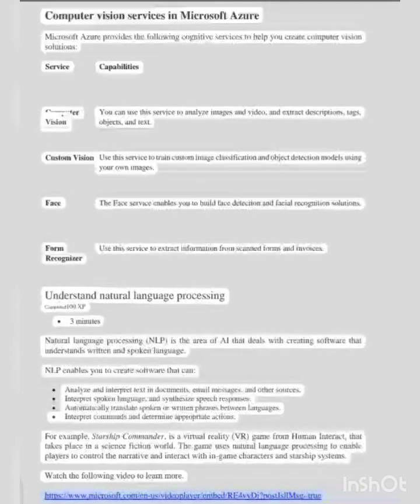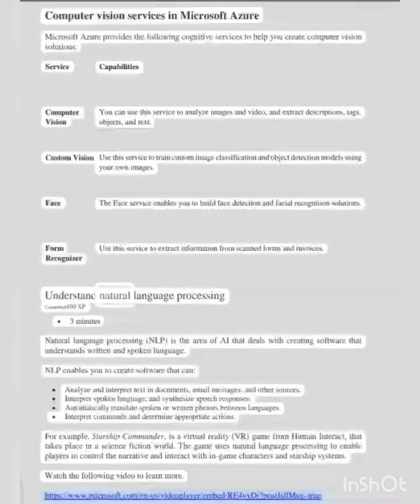Custom Vision: use this service to train custom image classification and object detection models using your own images. Face: the Face service enables you to build face detection and facial recognition solutions. Form Recognizer: use this service to extract information from scanned forms and invoices.